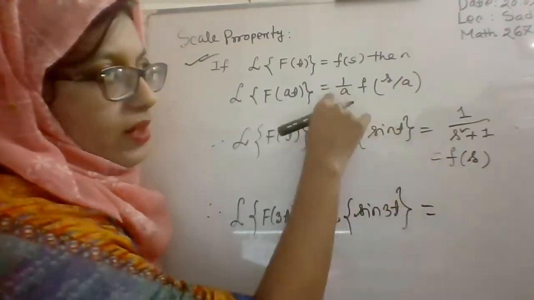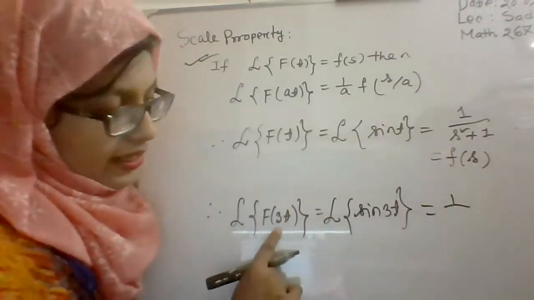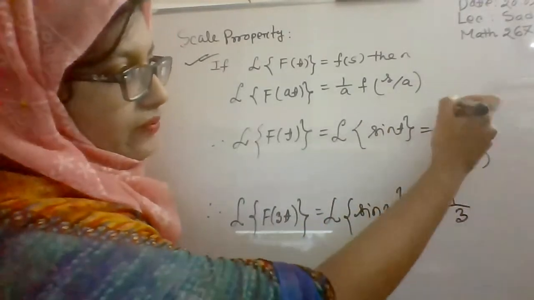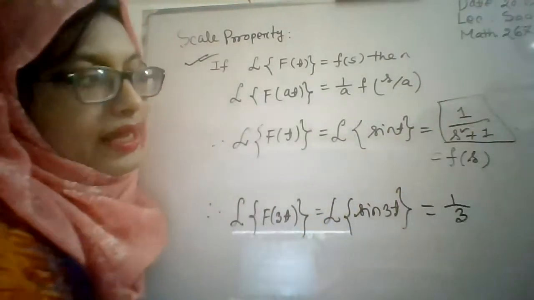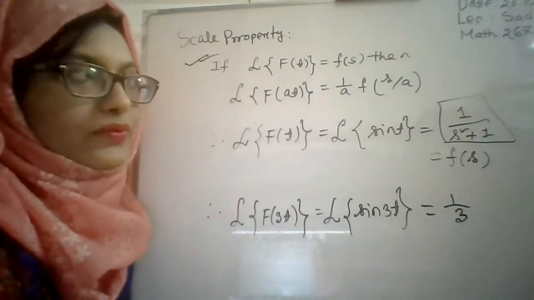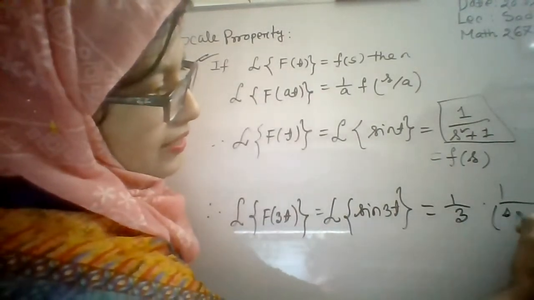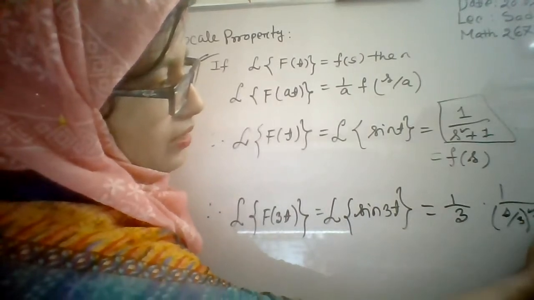And it is equal to 1/a, and here our a is equal to 3, so it will be 1/3 F(s/a). This is your F(s), and from here you have to find F(s/a). So it will be 1/((s/3)² + 1).